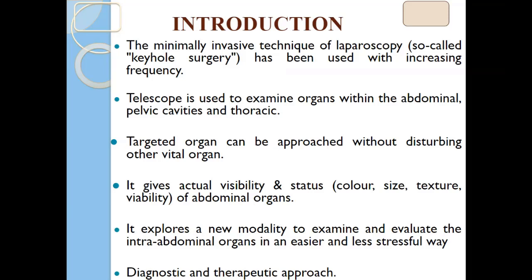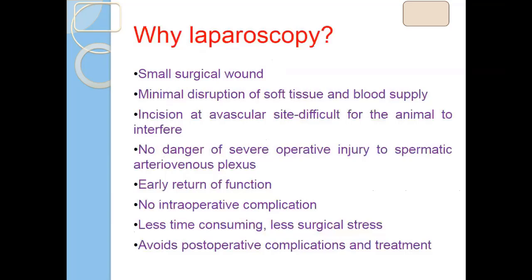In laparoscopy, basically, the wounds are small. In animals with large wounds, the animals interfere with the wound, the sutures give way, and complications and wound lesions are possible. That's why a small wound is created, because of the insertion of the laparoscope and different ports. There is minimal extracellular tissue, soft tissue and blood supply. A less vascular area can be chosen for insertion of the port or for a particular surgery, and we can avoid interference by the animal and postoperative complications.